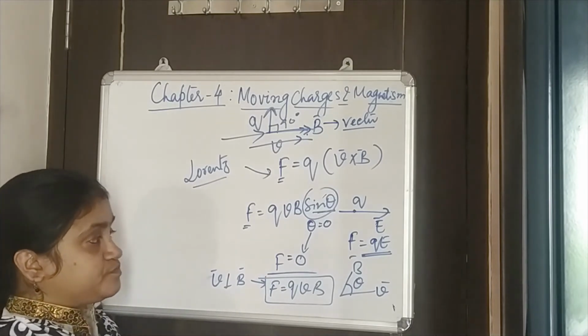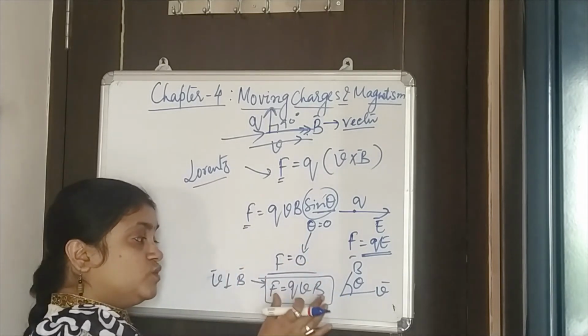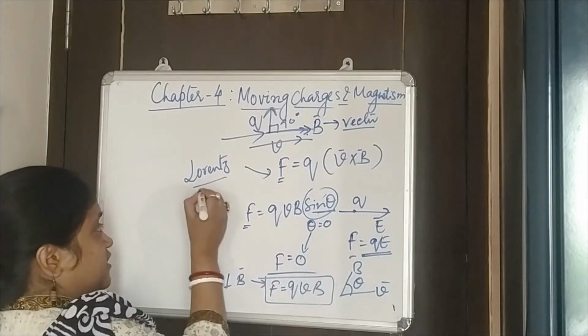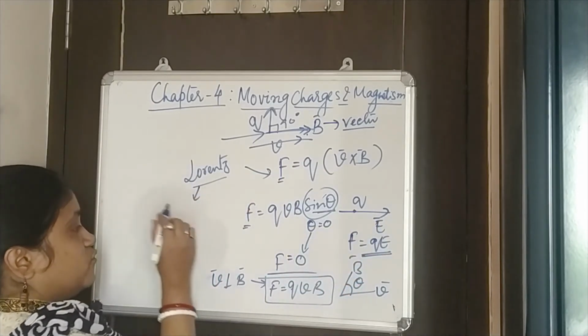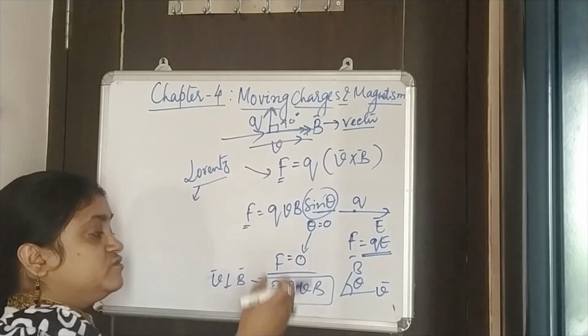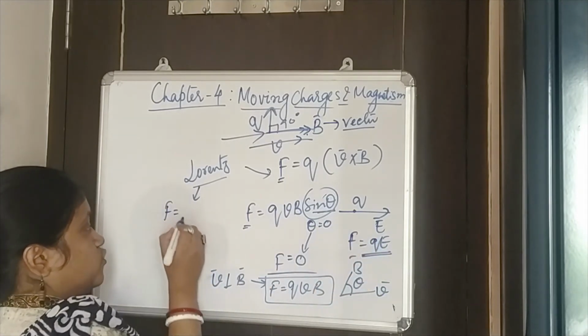And if the charge is moving through a combined magnetic as well as electric field, then I have the total force in the form of the Lorentz force.